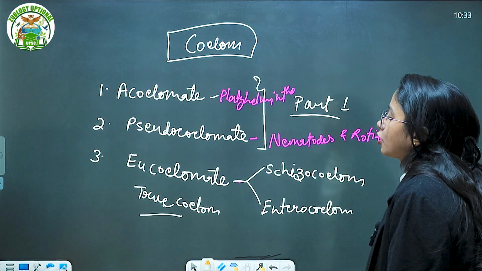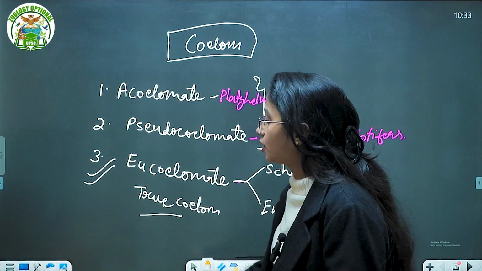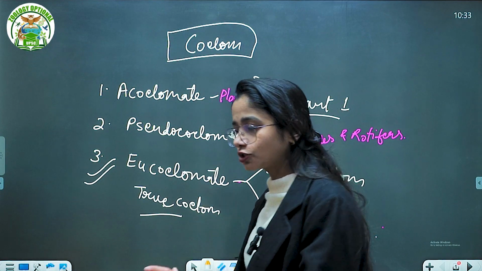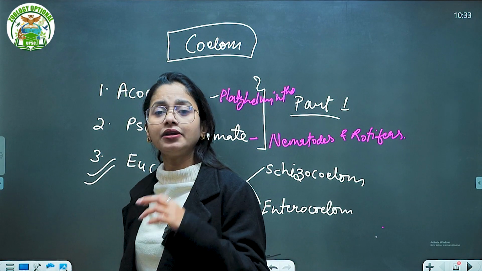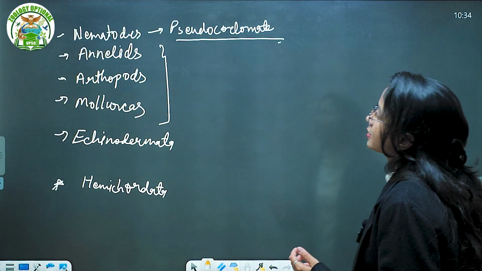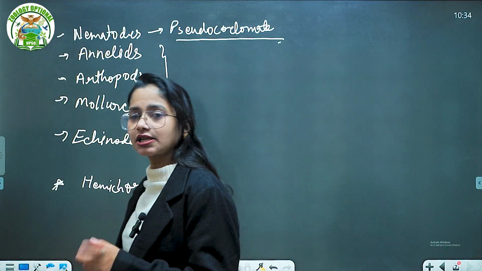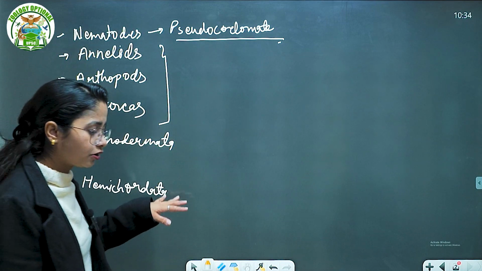Now in today's lecture we are going to talk about the eucoelomate, also called the true coelom. That means here the development of the coelom, the body organs in the cavity, actually occurs. Triploblastic starts from the platyhelminths, then Aschelminths, Annelida, Arthropoda and Mollusca.